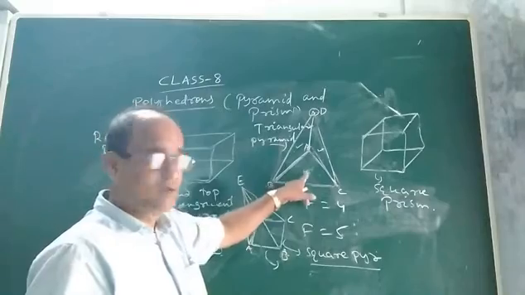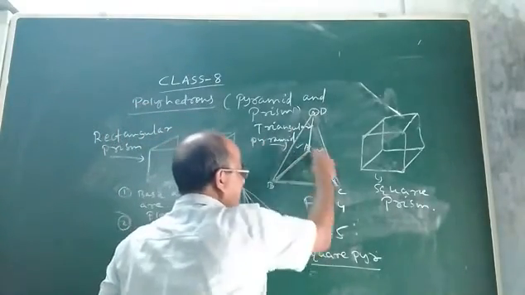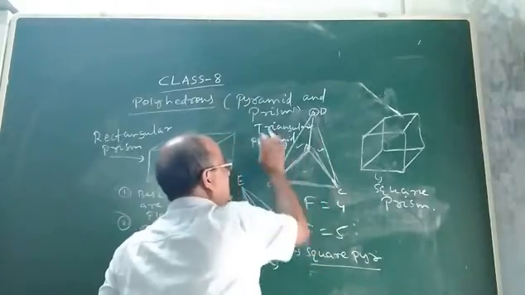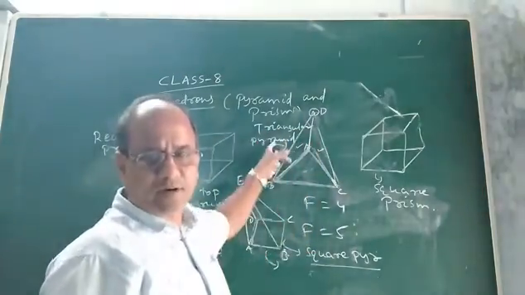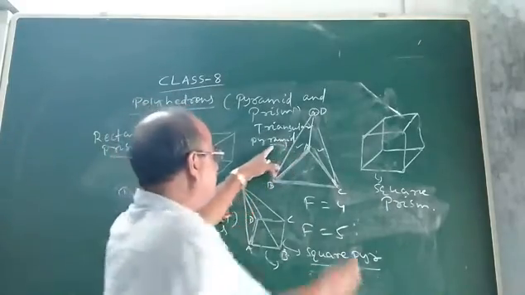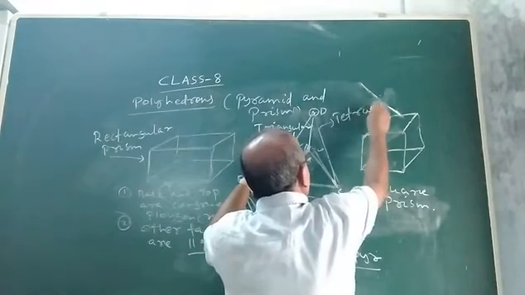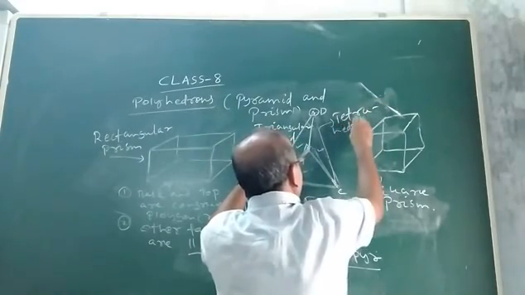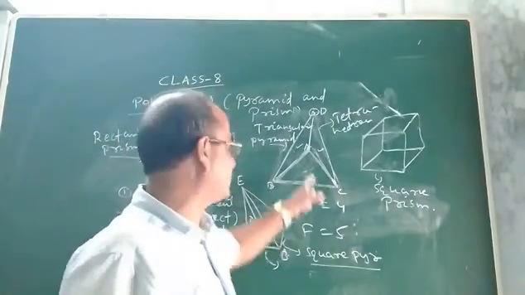Now look at this one. This pyramid stands on triangle ABC. ABC is the base of this pyramid, and it is a triangle. So that is why its name is triangular pyramid, or it is also known as tetrahedron. This is called a tetrahedron. We will discuss it later.